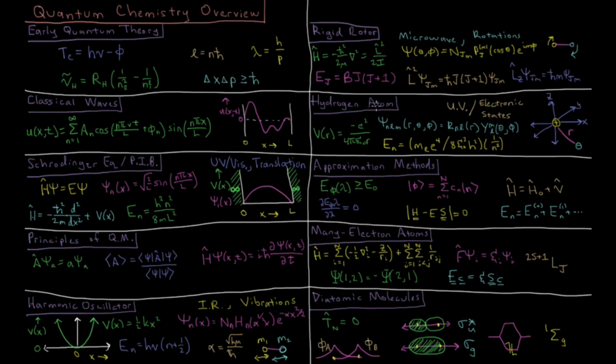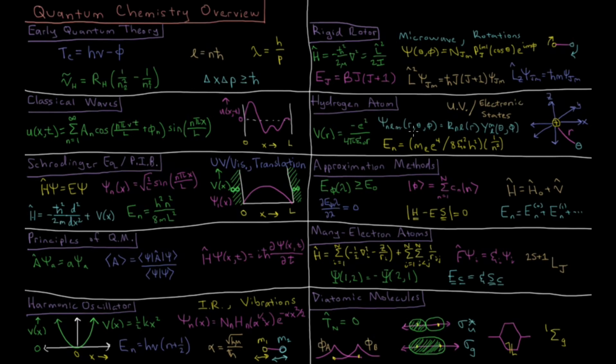For the hydrogen atom, we have a model for different electronic states of, you guessed it, a hydrogen atom, that usually appear in the ultraviolet region of the spectrum. Our potential only depends on distance, as the proton of the nucleus and the electron interact through Coulomb's law, minus e squared over 4 pi epsilon naught r.